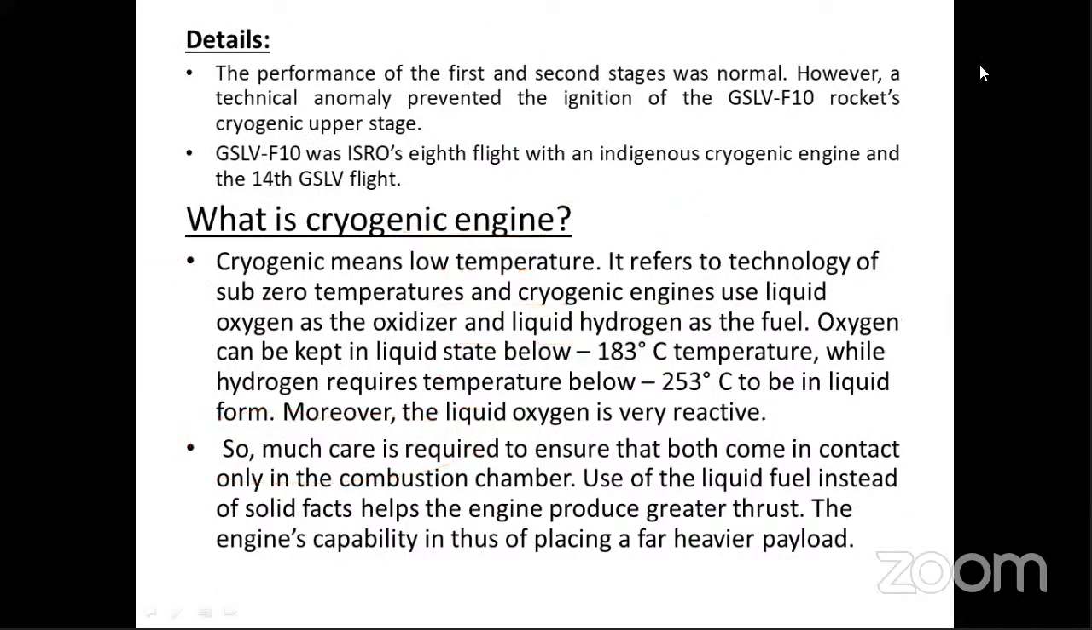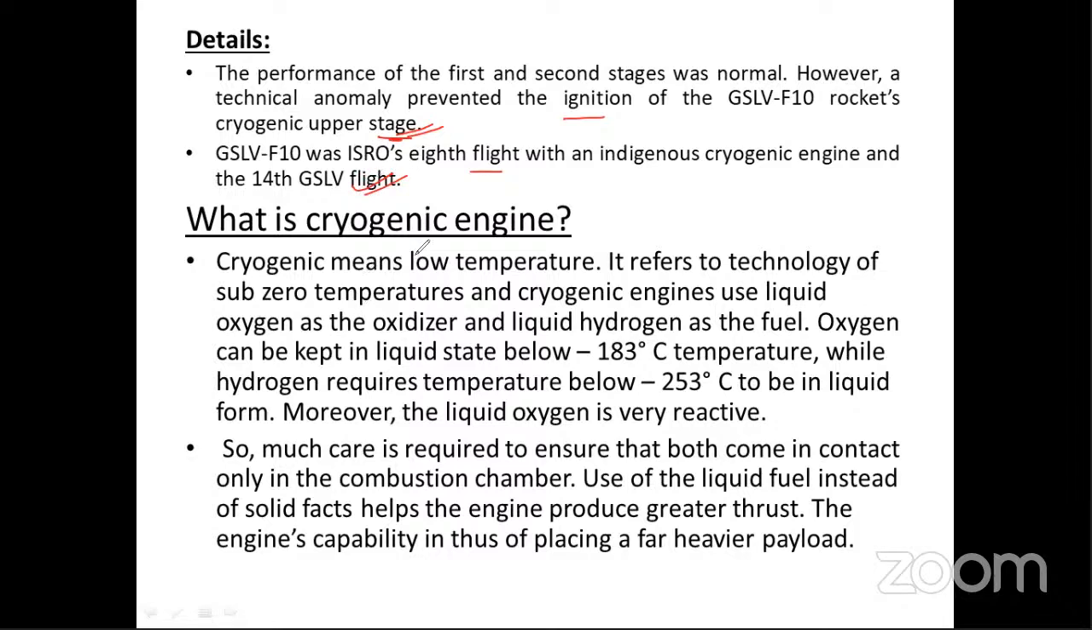Okay, let's see in detail further what was the reason behind the failure. The performance of the first and second stages was normal. However, a technical anomaly prevented the ignition of the GSLV F-10 rocket's cryogenic upper stage. So this was the main reason behind the failure. GSLV F-10 was ISRO's 8th flight with the indigenous cryogenic engine and the 14th GSLV flight. So this is the important information you should know about the failure of this mission.